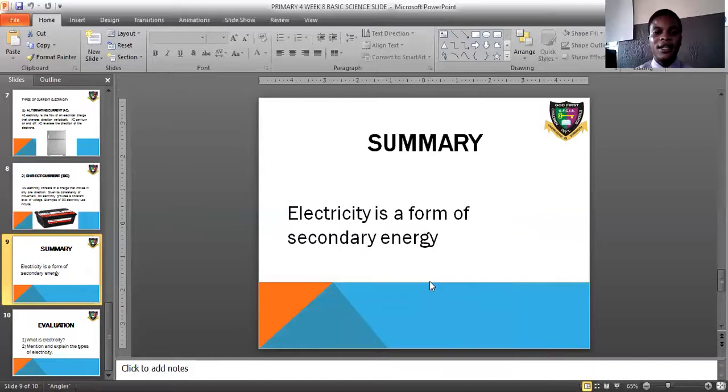And in summary, he said electricity is a form of secondary energy. Why do we say it is a form of secondary energy? It is because electricity cannot be formed on its own. It can only be gotten through a primary source. And one of the primary sources is chemical energy, which is your battery, your cell battery. So that's an example of a primary energy source. Is that understood? Good.